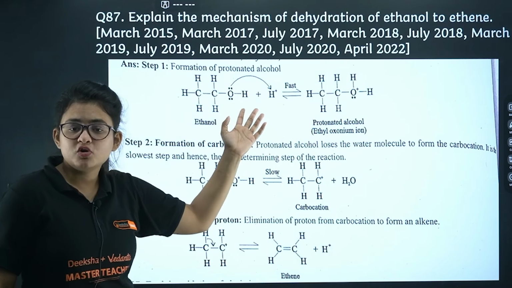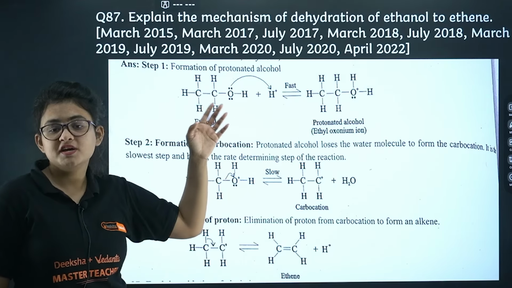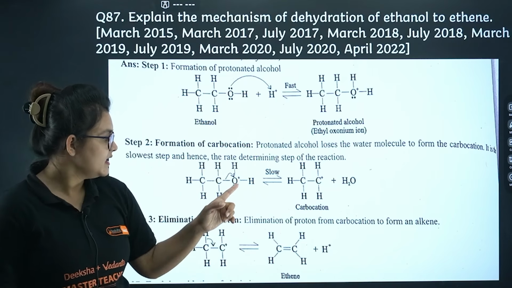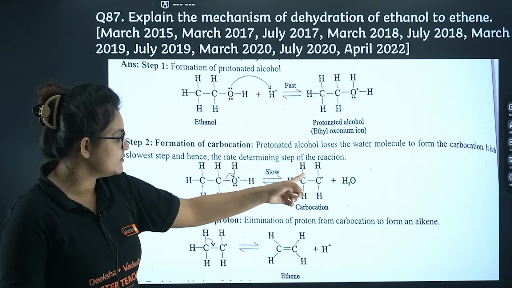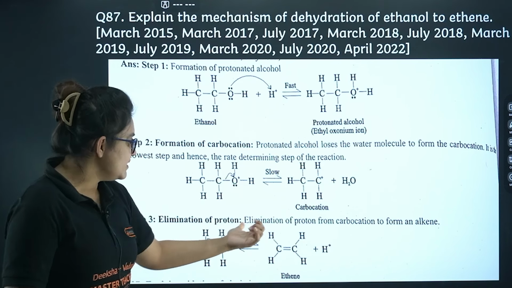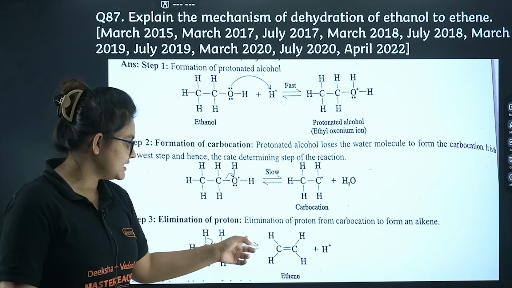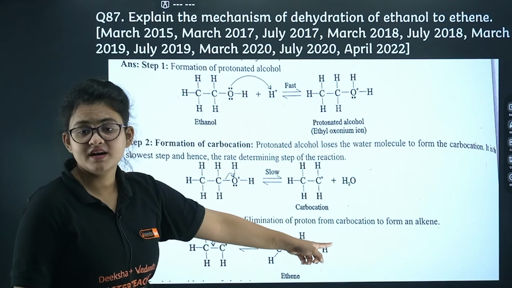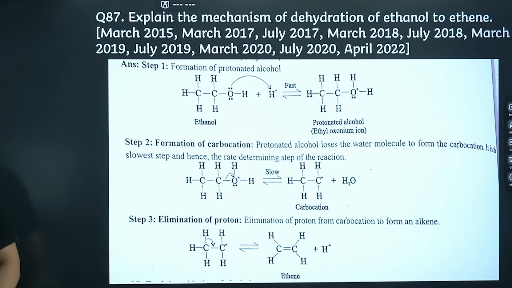This protonation, this H plus attachment, makes OH a better leaving group. Then the leaving group leaves the system and forms a carbocation. After that comes elimination of a proton, that is deprotonation. The hydrogen-carbon bond shifts here and the H plus gets regenerated, which will work further. I guess it's clear to you.